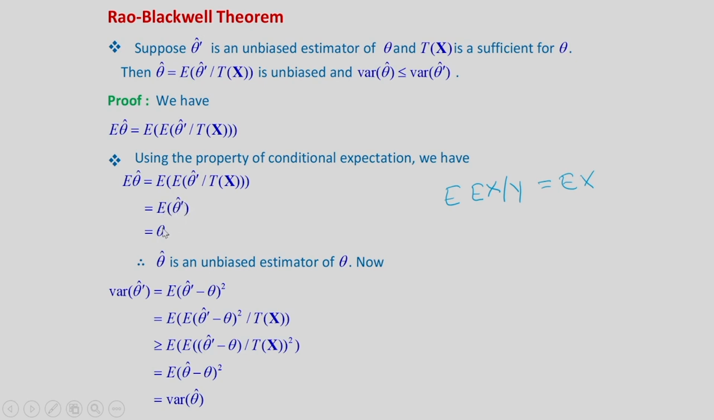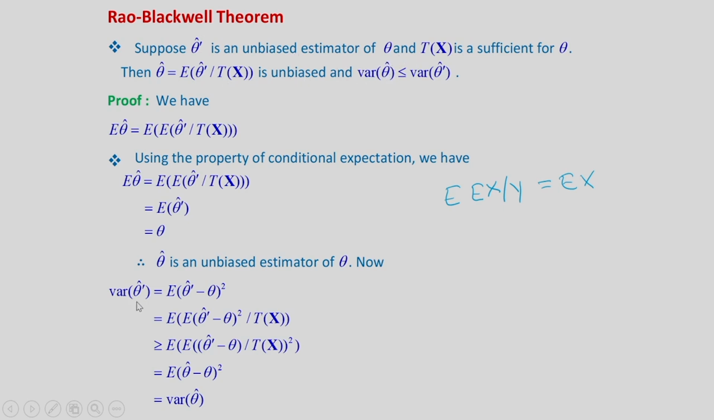And this is unbiased, therefore, it will be equal to theta. Therefore, E of theta hat is equal to theta. Therefore, theta hat is an unbiased estimator of theta. So, we got the unbiased property of theta hat.